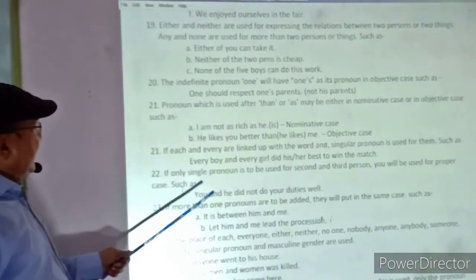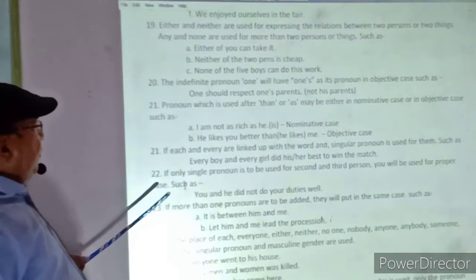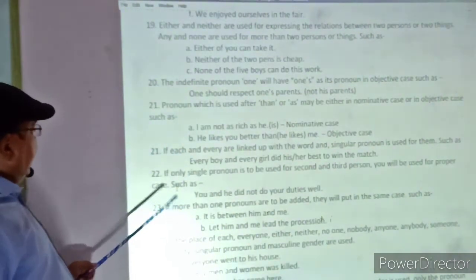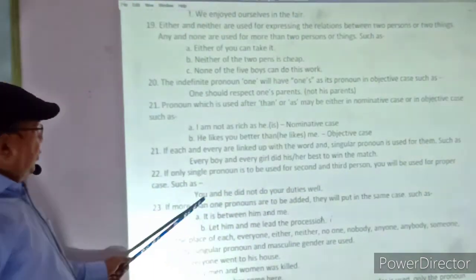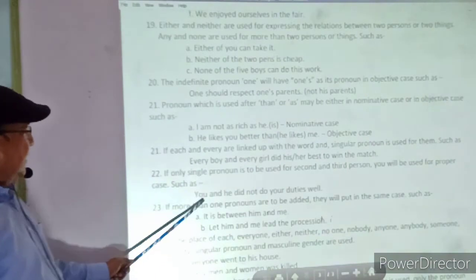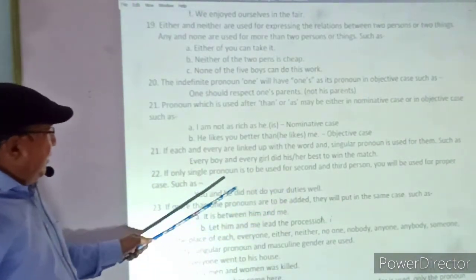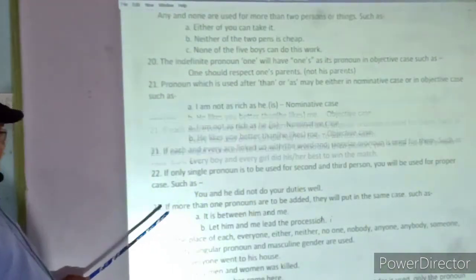22. If a single pronoun is to be used for the second and third person, you will be used for the proper case, such as: You and he did not do your duties well. You is used first, so the pronoun will follow according to you, not according to he.